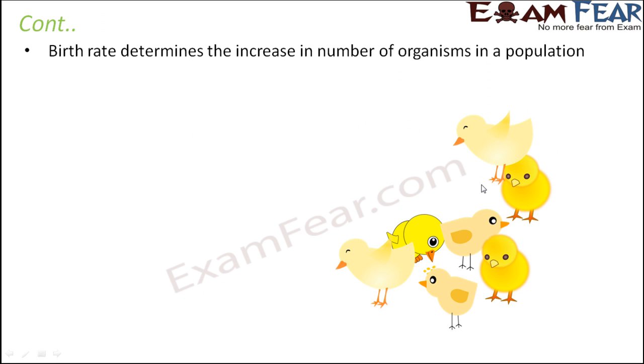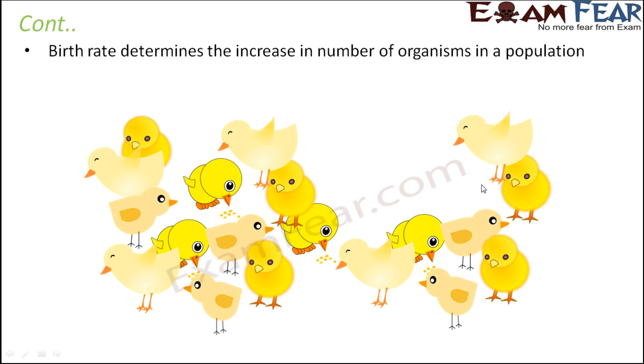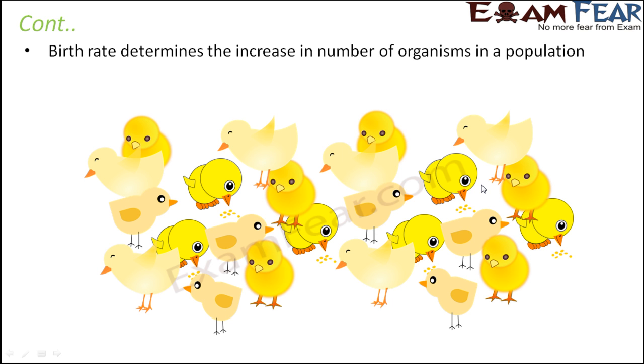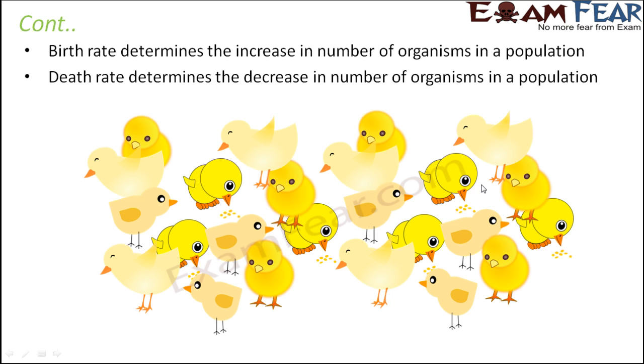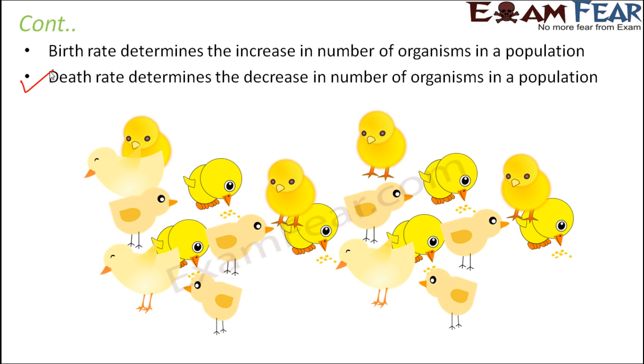Birth rate determines the increase in the number of organisms in a population, because with birth more organisms are being added to the population, so your population is increasing. Similarly, death rate determines the decrease in the number of organisms in a population. Let's say this is a population of birds where organisms are dying. As organisms die, the size of the population keeps reducing, the total number of organisms in the population keeps reducing.